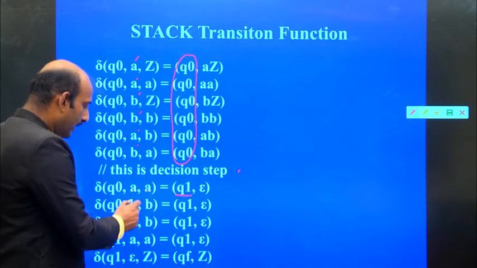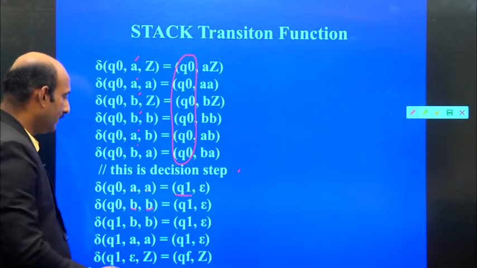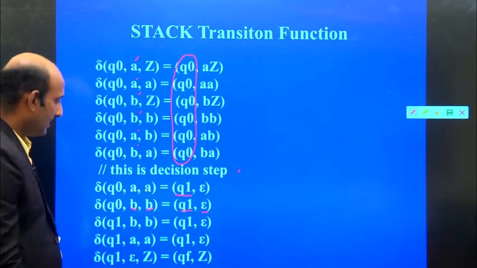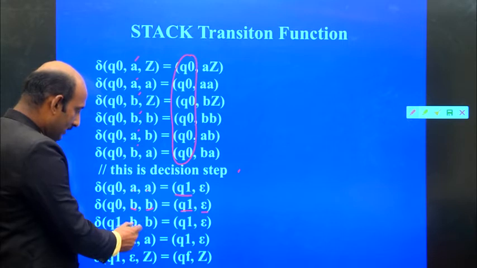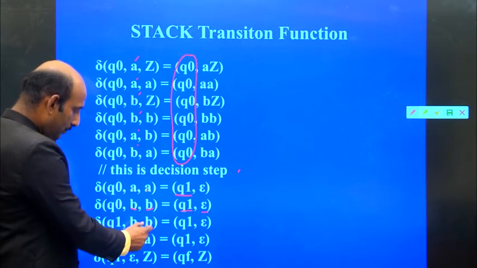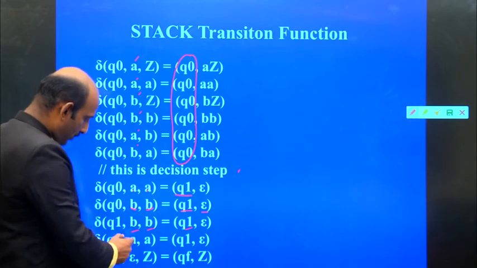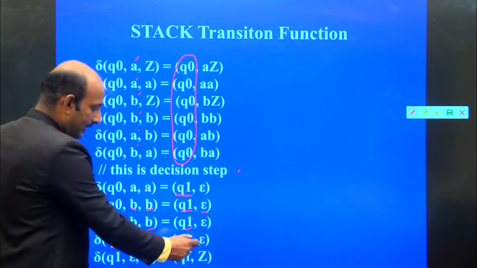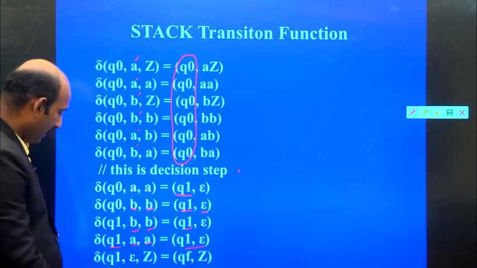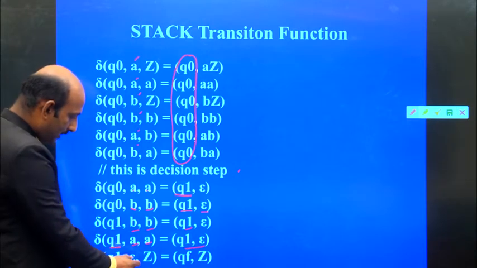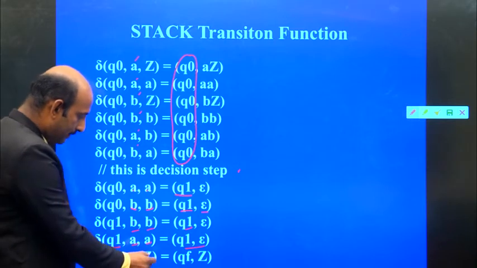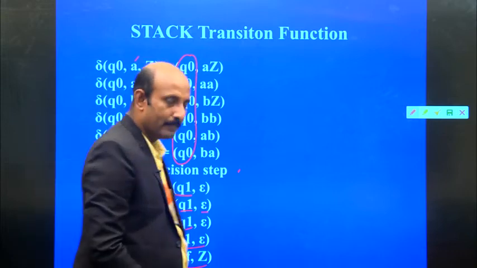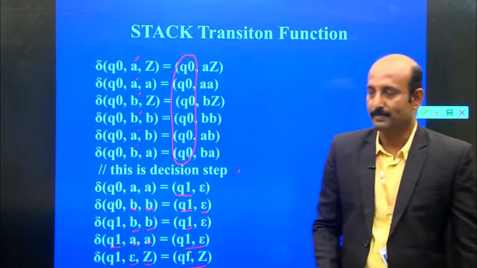Similarly, for input B and stack top also B, we go to Q1 and pop it. Likewise, for Q1 with B, B, we stay in Q1. For Q1 also, with A comma A, we stay in Q1. And finally, from Q1 with the epsilon transition and the stack containing only Z, we reach QF. So QF is the final or accepting state.